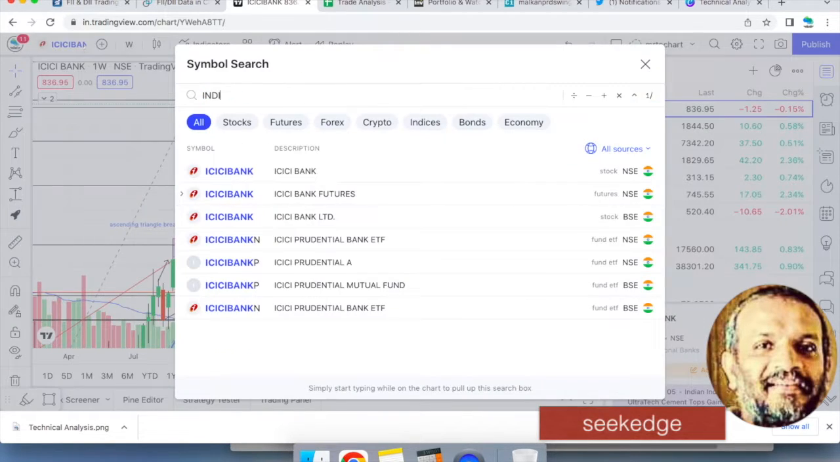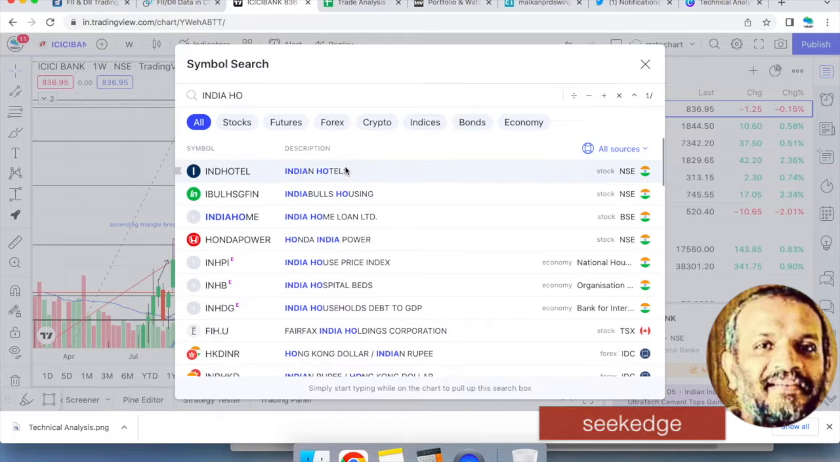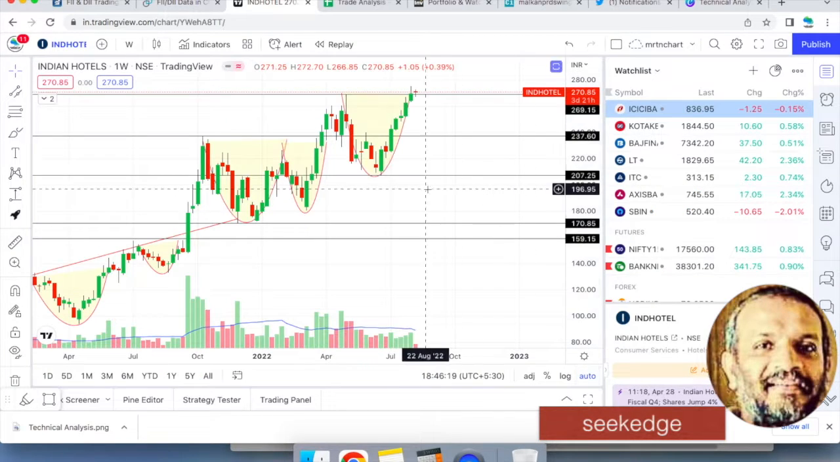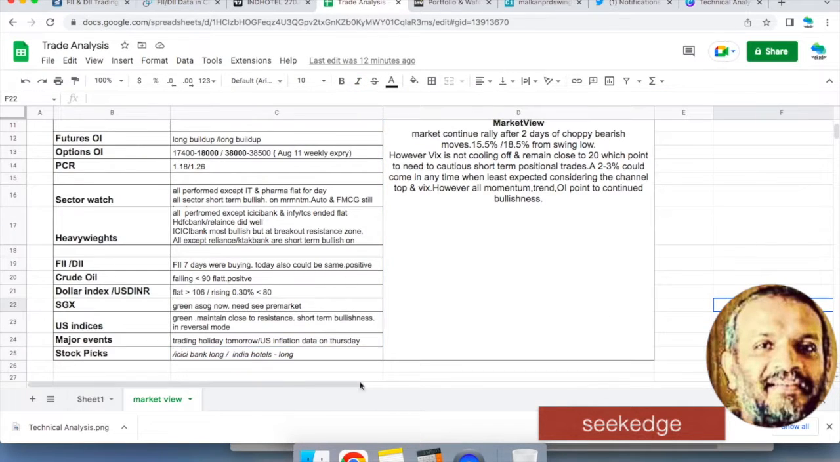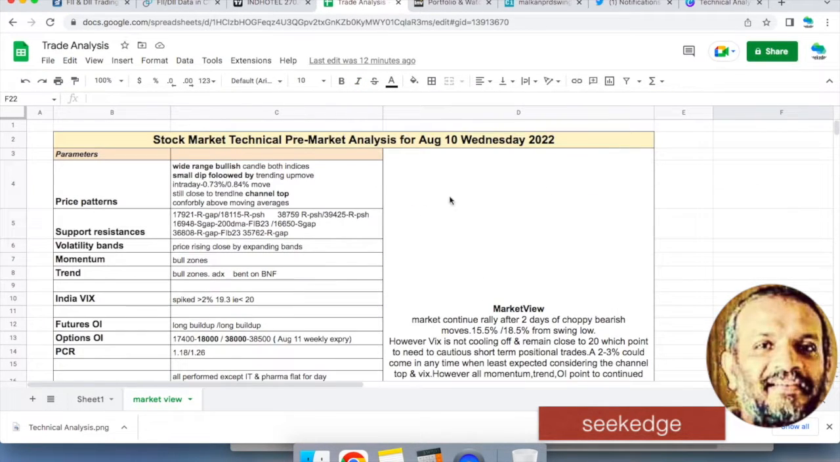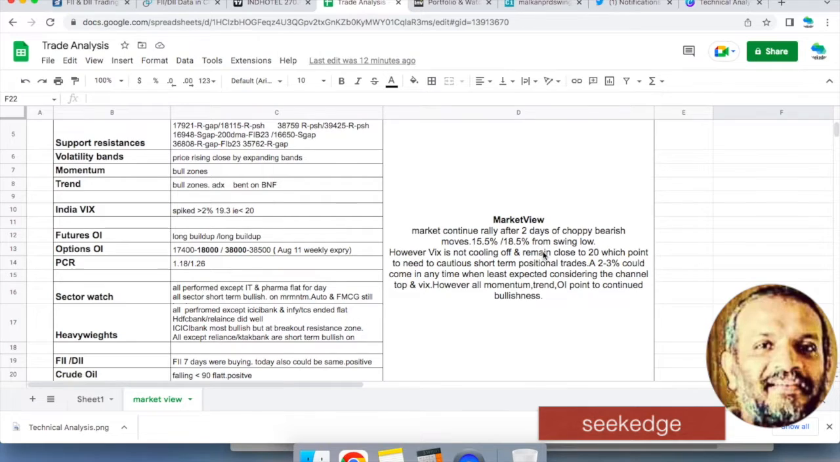Another one is Indian Hotels, which is a Tata Group stock, and it is surrounding an entry point. Any move above this previous candle high would be an entry point with a stop loss at 237 levels. Two long-side swing trades. That's the stock price for August 9th, Wednesday, 2022.